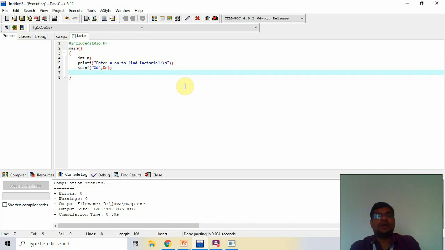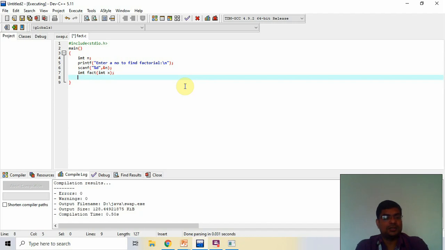Now I create a function, int fact, and we pass n. Simple. Int x, and that is the declaration. Now I call this fact.